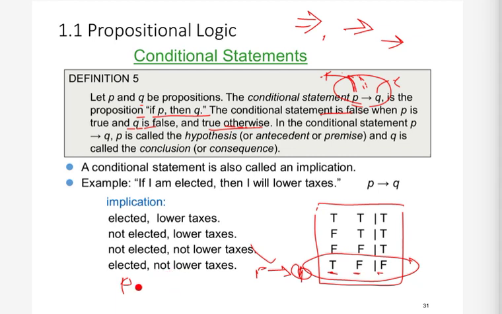Or if Q is true, you can see from this truth table that when Q is true, then P implies Q is also true. So we can say that P implies Q is true when either P is false or Q is true.